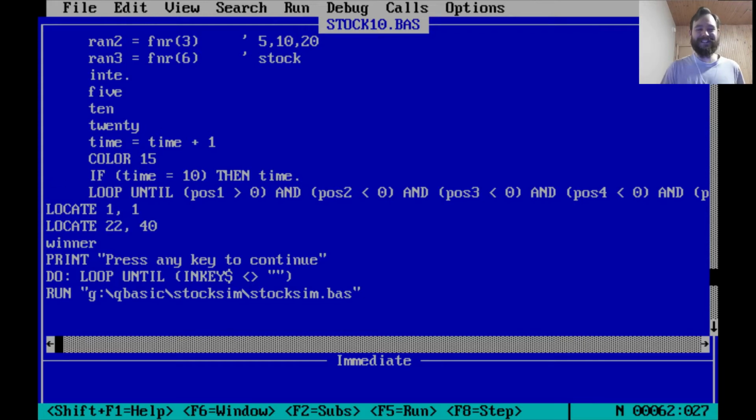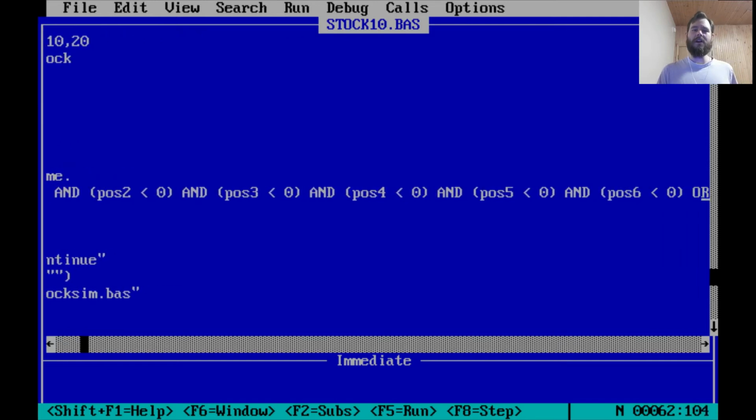And loop until, here it is. Now, I wanted to keep doing this until the first stock was greater than 0 and anything was less than 0. Or the second stock was greater than 0 and everything else was less than 0.